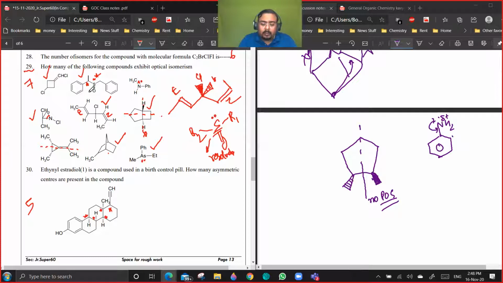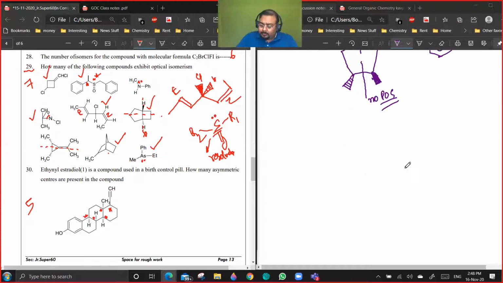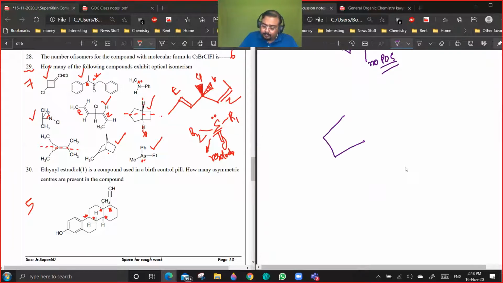In this case, you are having what you call a horizontal plane of symmetry. Okay. But then this is having what is called bridgehead carbons. In this case, see, you are having something like this type of plane of symmetry.